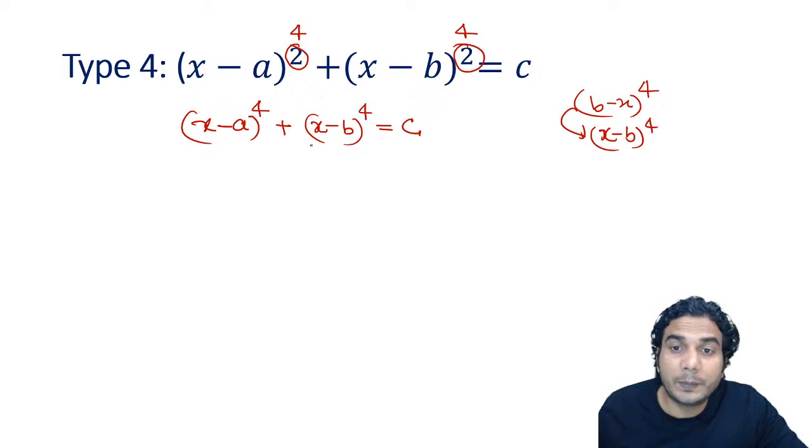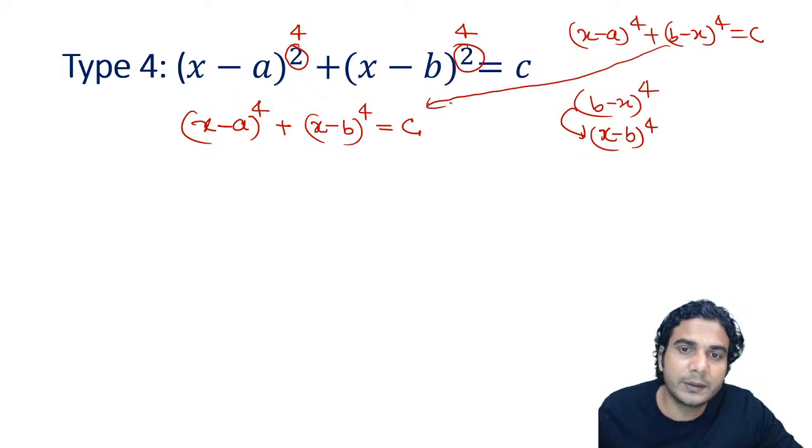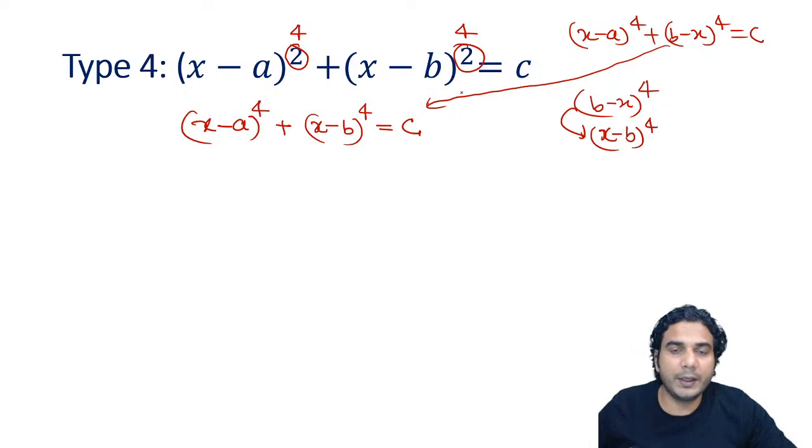So this equation might be given in this form also, right? x minus a raised to 4 plus b minus x raised to 4 is equal to c. So what you need to change, you need to change this one. You can write this equation as the given equation, right?